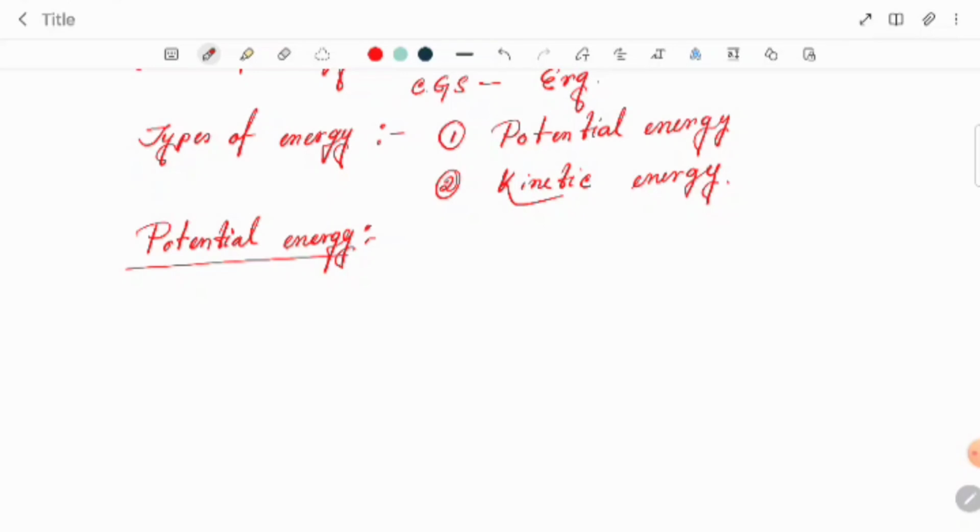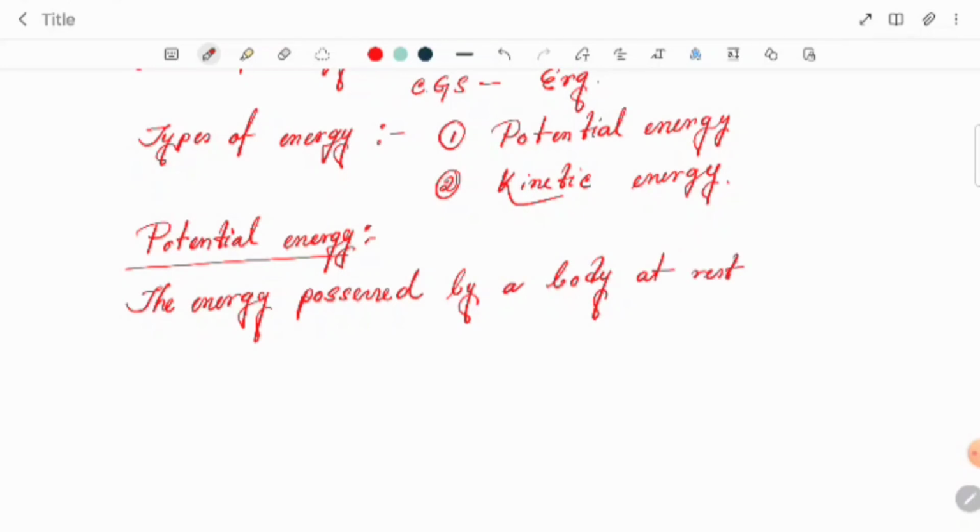Basically we can say it is the energy possessed by a body at rest due to its position or size and shape.